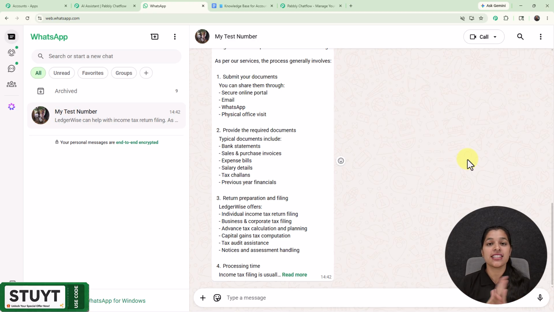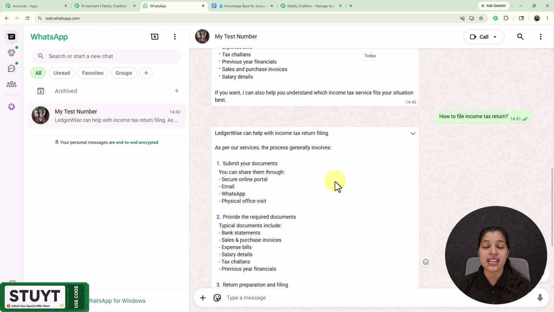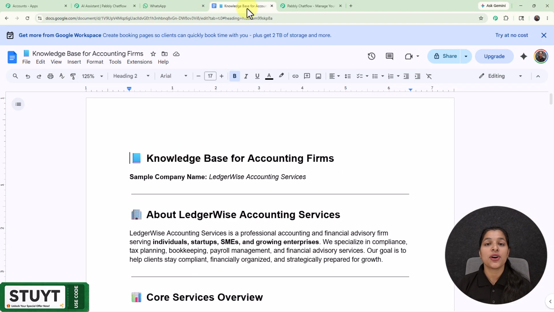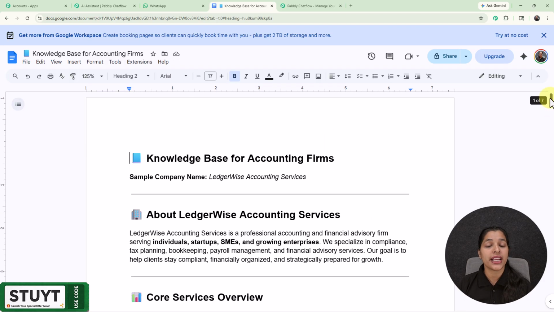So now you have seen how this AI assistant is working, and now you might be thinking how this is providing the exact information based on my business. So it is doing so because I have provided it the knowledge base. So knowledge base is basically a document containing the details of our business. So right here you can see that this is the knowledge base which I have provided to my AI assistant